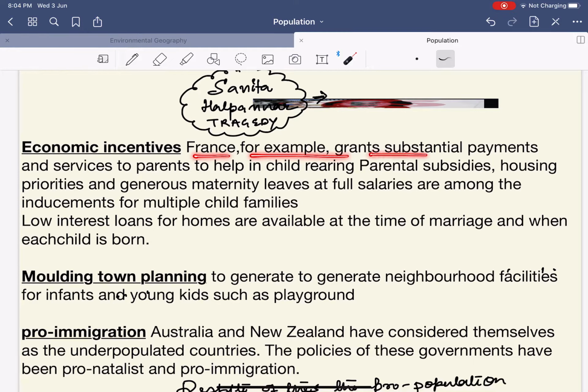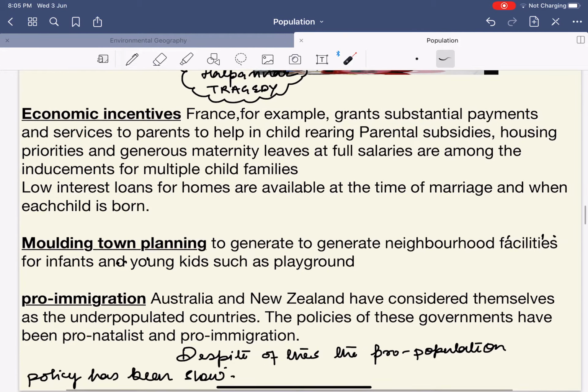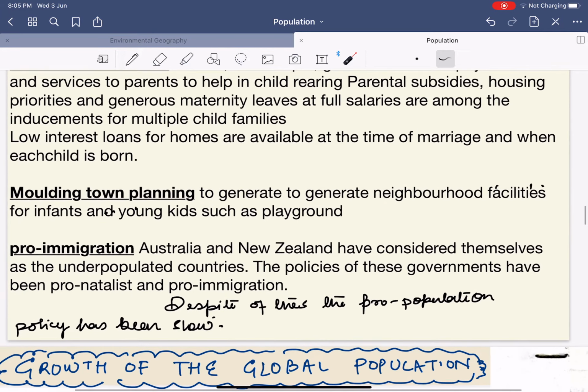France, for example, granted substantial payment of services to parents to help with child rearing. Parental subsidies, housing priorities, and generous maternity leave at full salary are among the inducements for multiple-child families. Again, low interest loans for the home. See, you do not have to write all of this. You can simply say low interest loans for the family, grants of substantial payments and services, etc. Then, molding of the town planning.